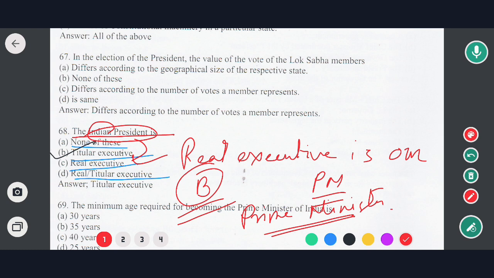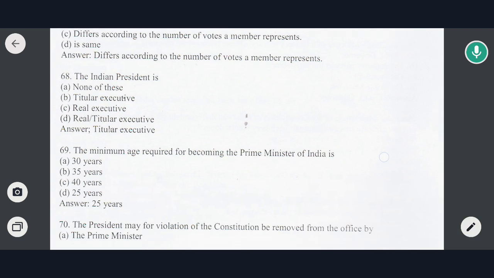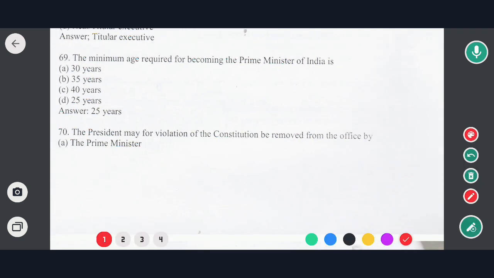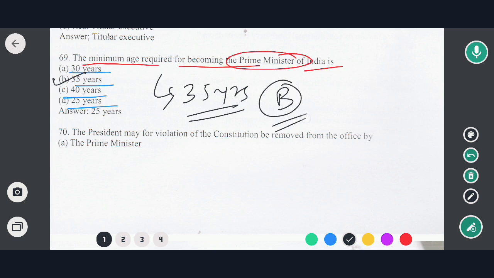Now moving to the next question. Next question is: the minimum age required for becoming the Prime Minister of India. What should be the minimum age to become a Prime Minister of India? The options are 30 years, 35 years, 40 years and 25 years. So in this case, the correct option would be option B. That means the minimum age requirement is 35 years. So in this case, option B would be the correct answer.